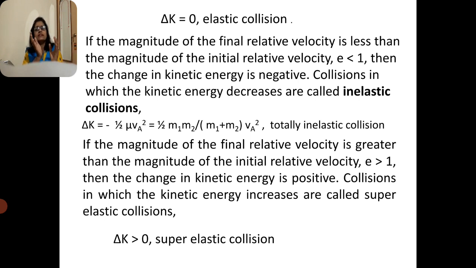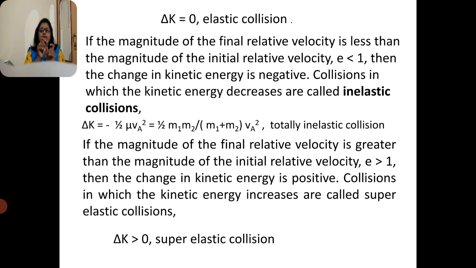Kinetic energy decreases, that is delta K equals 1 by 2 mu Vi square. Mu is the reduced mass. The value of mu is m1 m2 divided by m1 plus m2. It's a totally inelastic collision.